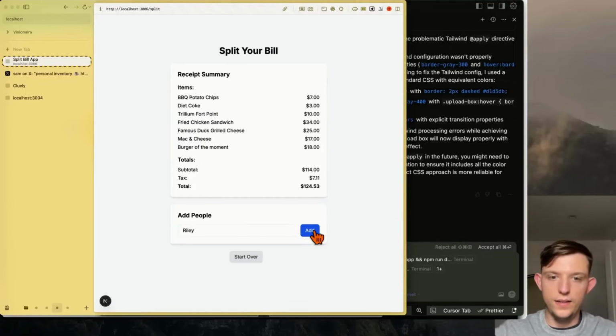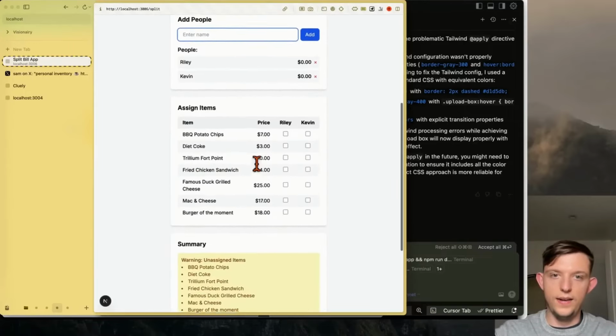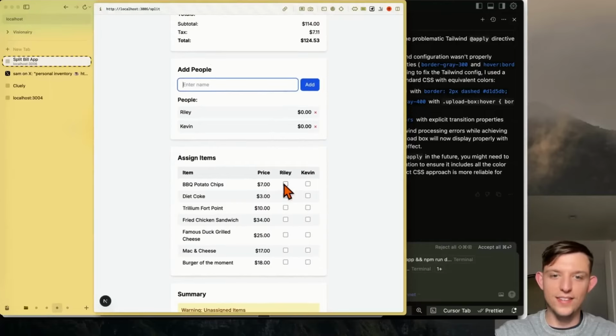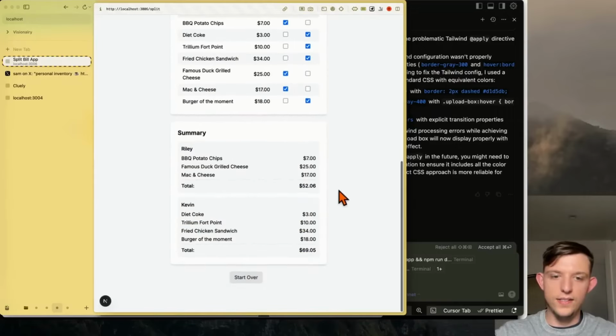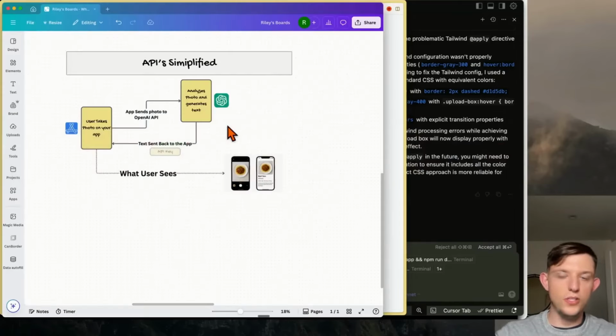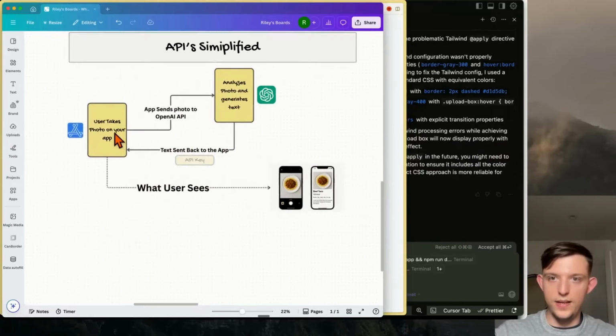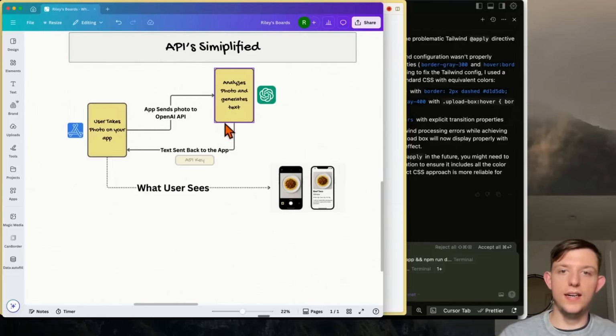We can add Riley, and we could add Kevin. And okay, it created this little table for us. So we can go Riley, Kevin, Kevin, Kevin, Riley, Riley, and Kevin. And here's the summary. And it split the bill perfectly. So in this case, we just created this little app, and it allows you to take a photo of your receipt, and it sends the photo to the OpenAI API. And because we have an API key, it analyzes the photo and generates the structured data text.